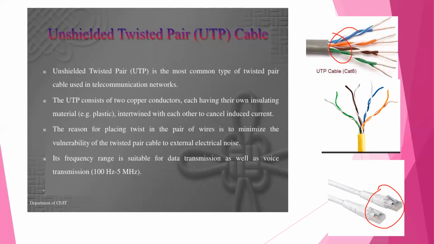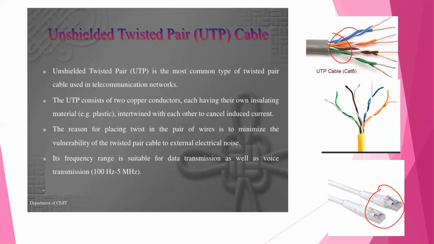In UTP, there is a plastic jacket over the copper wires. UTP consists of two copper conductors, each having its own insulating material, for example plastic, intertwined with each other to cancel induced current.